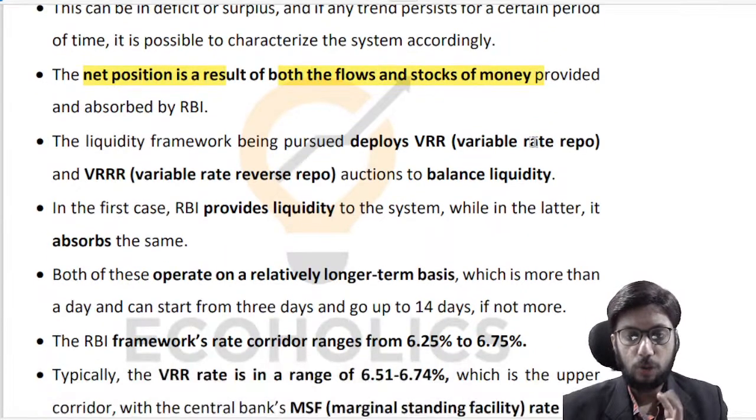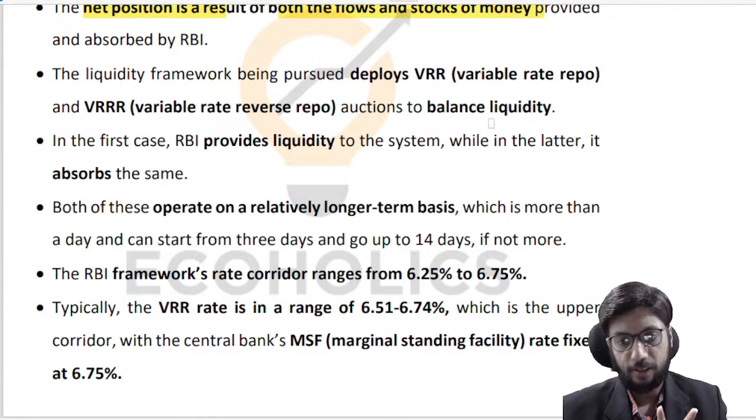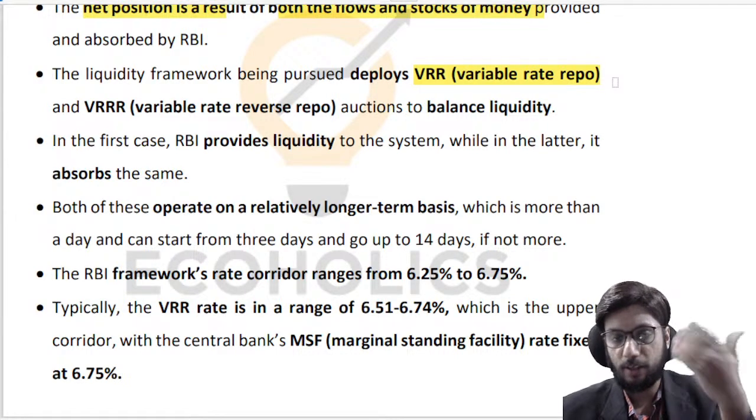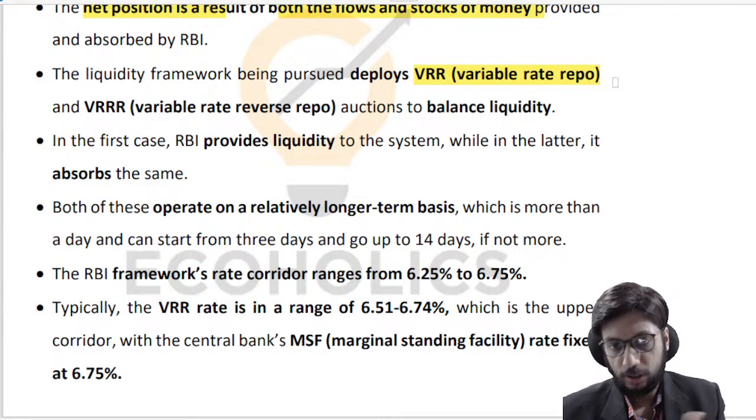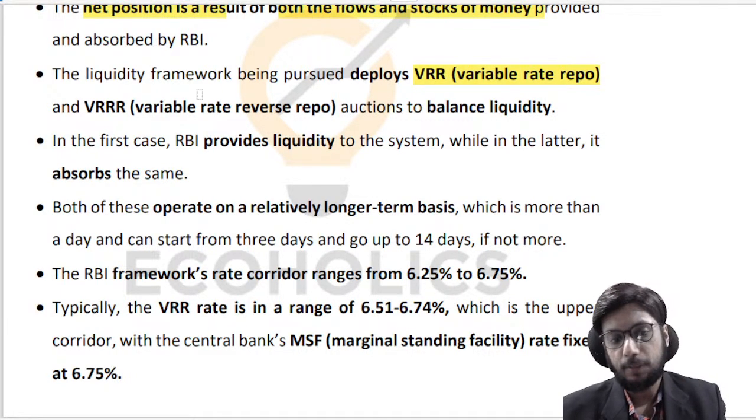Now there are two types of auctions that are happening. There is a variable rate repo auction, through which RBI lends money to banks. So if you are a bank, and I am RBI, you can borrow money from me. So there will be an auction. Everybody gives a bid, even you give a rate that you are willing to offer to me to get money via that auction. And that is what is happening. Variable rate repo auctions are happening. Similarly, there is a variable rate reverse repo auction that is happening.